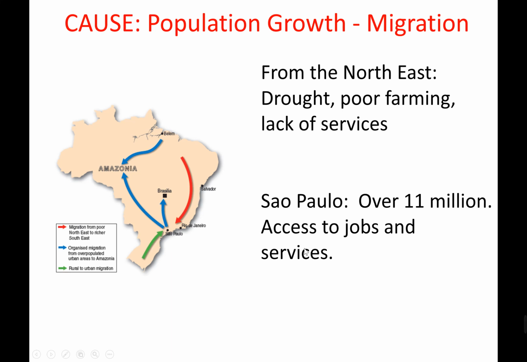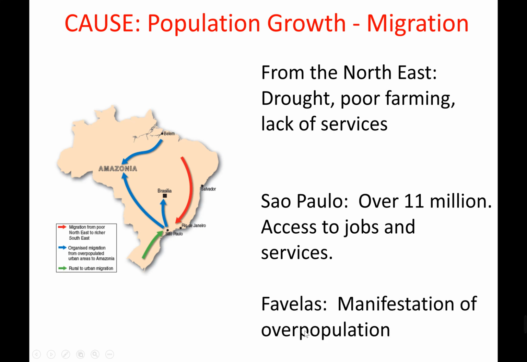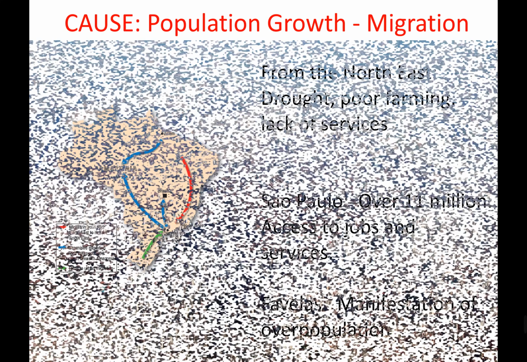So there are plenty of jobs in Sao Paulo, there's loads of opportunity, there are good services, there's good education, and there's good healthcare, but what they don't have is proper housing and proper housing facilities. So they don't have enough of that to cater for 12 million people, and this is why the favelas have built up. Okay, and favelas are basically a manifestation of overpopulation. There's a very fancy phrase. Manifestation means the kind of physical evidence of it. So the very fact that there are favelas means that overpopulation is an issue here.